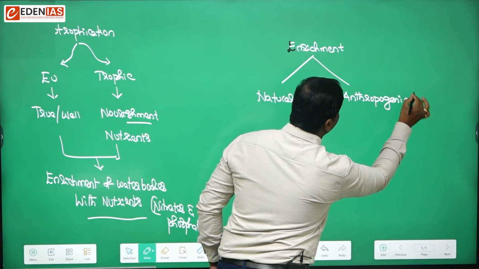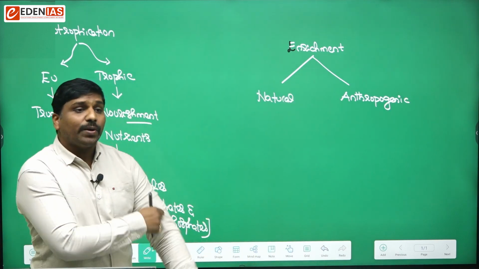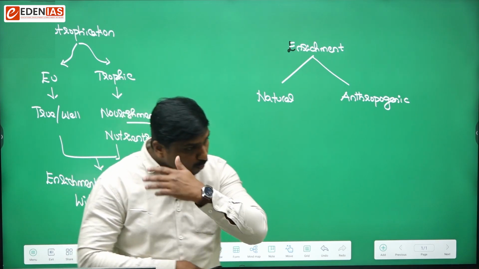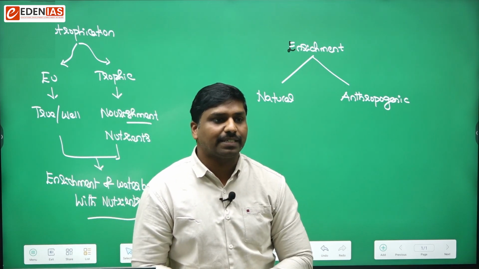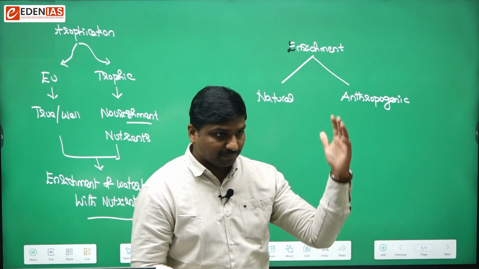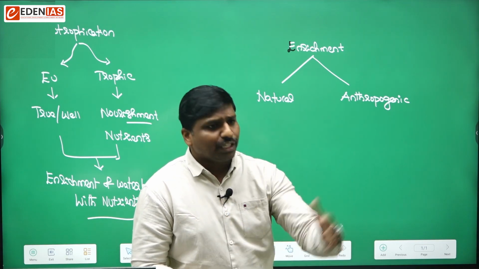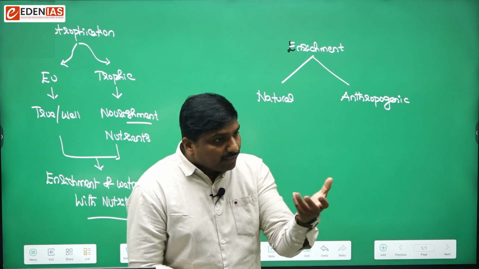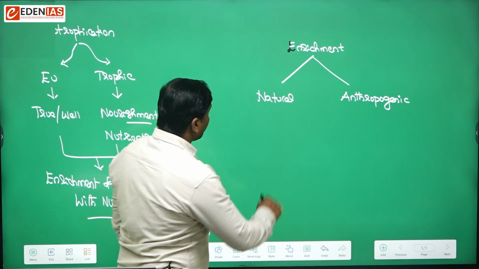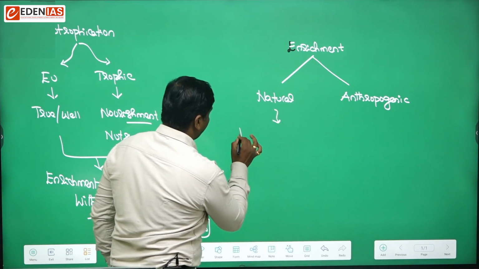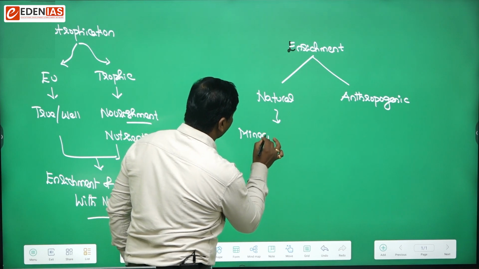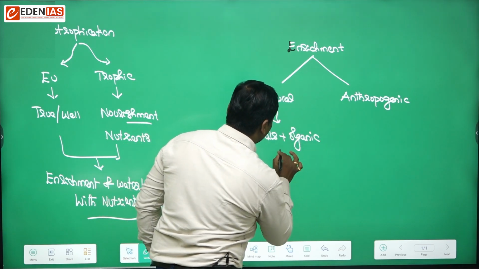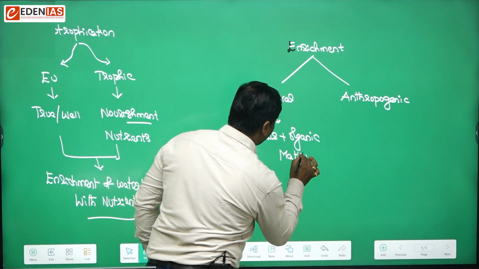In the natural way, over a period of time, let's say in a span of millennia, there would be accumulation of minerals and organic matter in the water bodies.